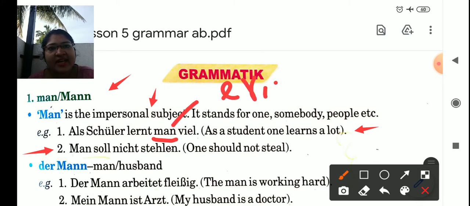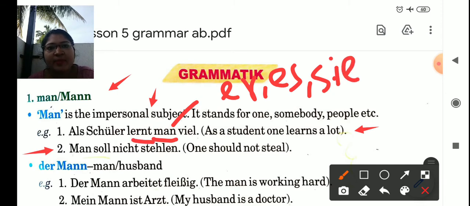So this MAN is your general, anyone, and it takes the verb ending according to er, sie, es. Lernen is a verb. We conjugate that according to er, sie, es, so the verb ending is T. So man lernt. Same with man soll. For soll also we take the conjugation according to er, sie, es.